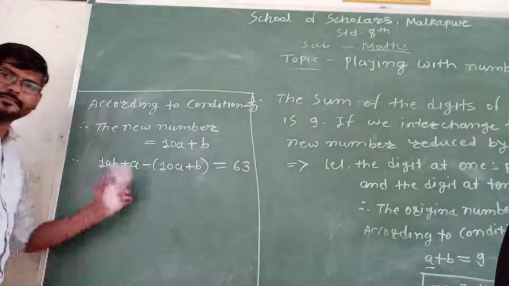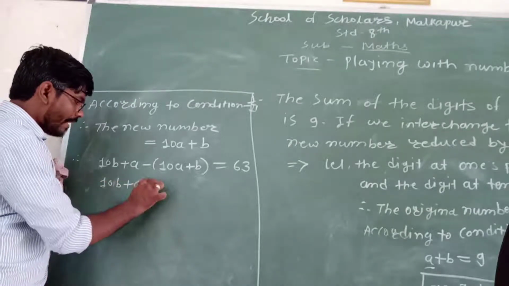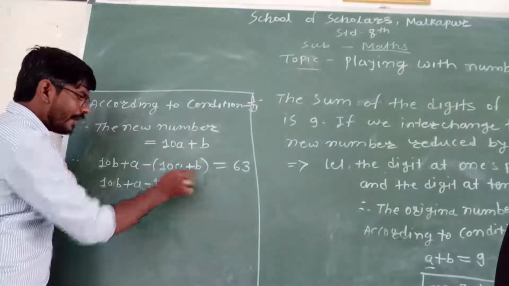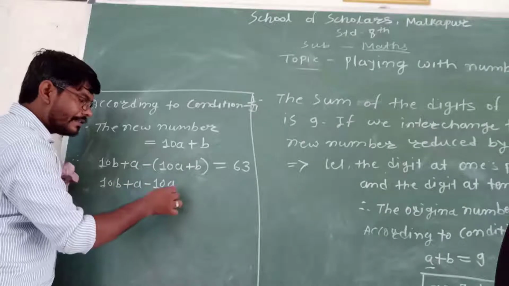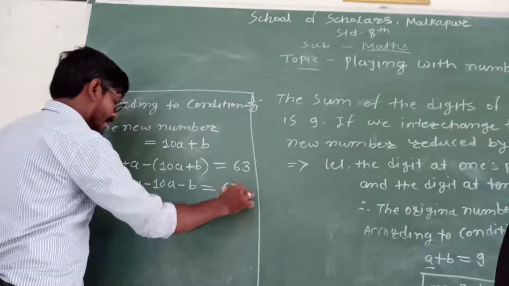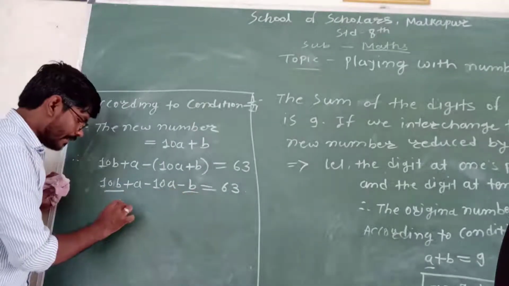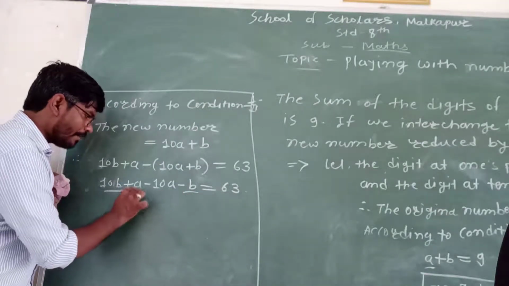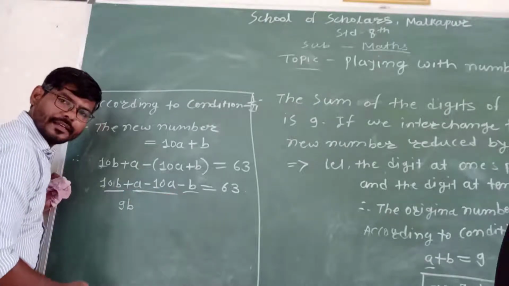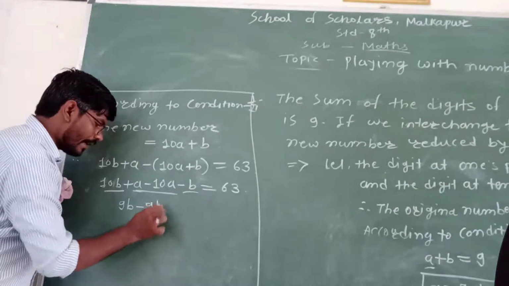Now solve this. 10b plus a minus, open bracket, 10a plus b, close bracket. Before the bracket a minus sign is there, so the signs inside the bracket will get changed, that we know very well. Minus 10a minus b is equal to 63. So 10b minus b is 9b, plus a and minus 10a. Unlike integers, in subtraction take the bigger number's sign. 9 minus 9